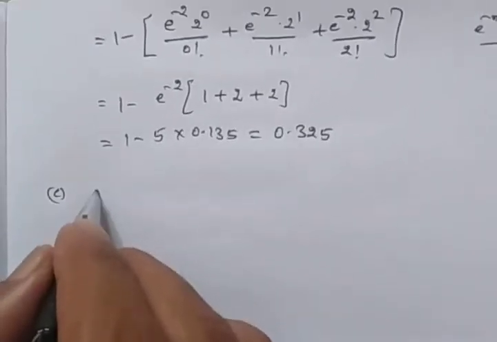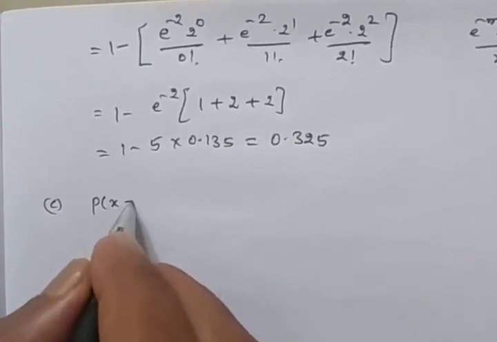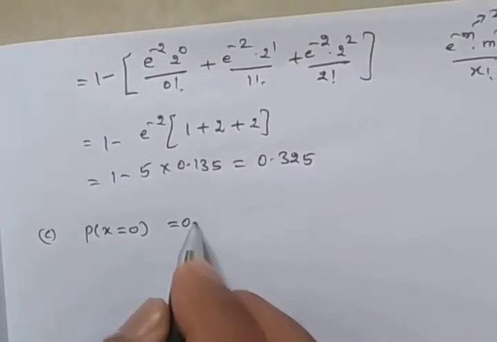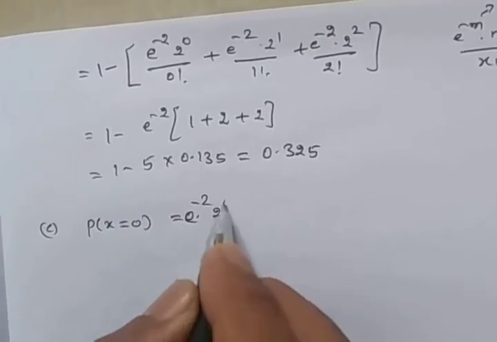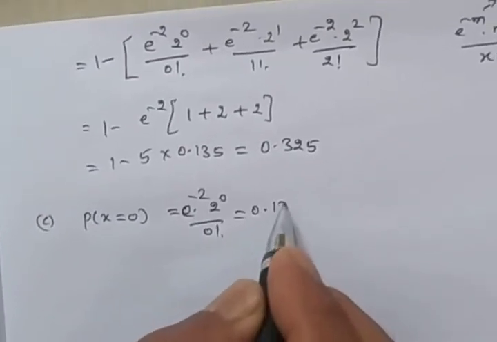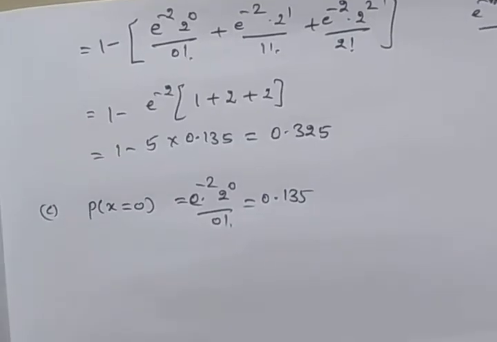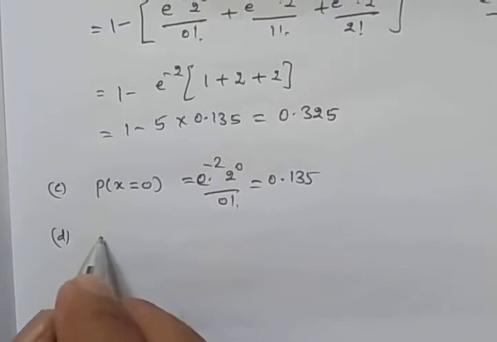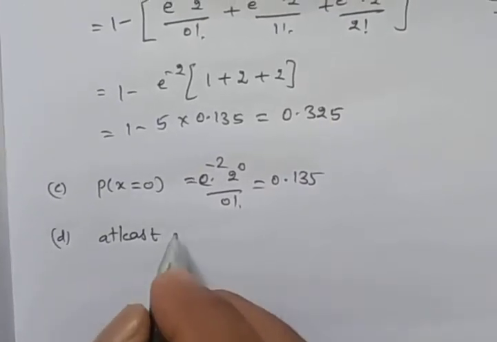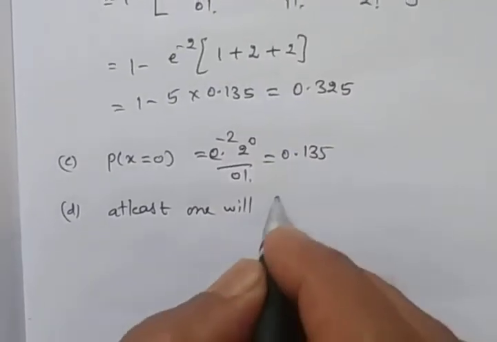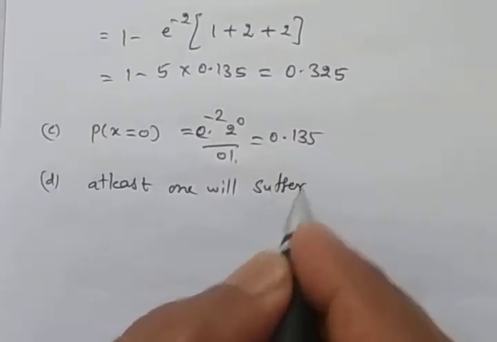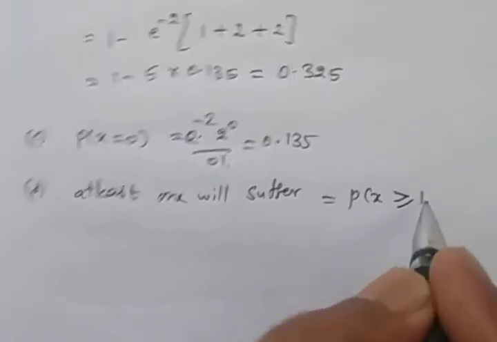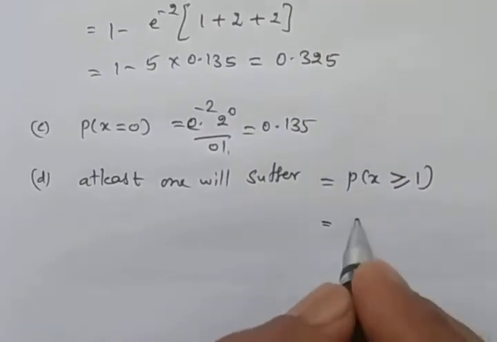So here already we have written the value for none. C is what? None suffer from the bad reaction. So this value is e power minus 2 into 2 power 0 by 0 factorial, which is 0.135. D is at least one will suffer. So at least we can write it as x is greater than or equal to 1. So here we do the reverse process.